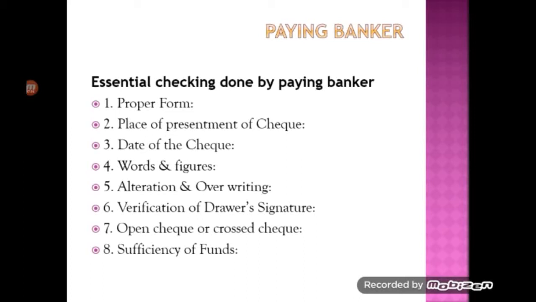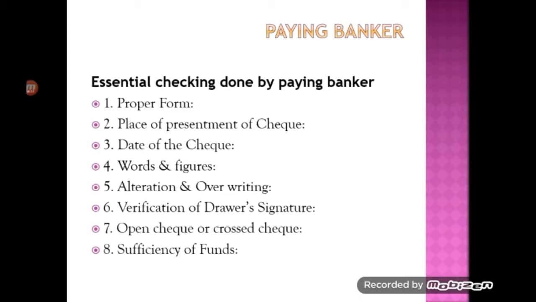First of all, they have to verify the proper form of the check. So whether the check is in good condition, the physical condition of the check must be checked, and whether the necessary particulars that need to be filled by the customer are filled in the check or not, that needs to be verified. The date of the check needs to be verified by the paying banker before making the payment. It should not be either an antedated check, a post-dated check, or a stale check. Then the amount written in words and figures is also very essential to be verified. Then any alterations or overwriting need to be identified.